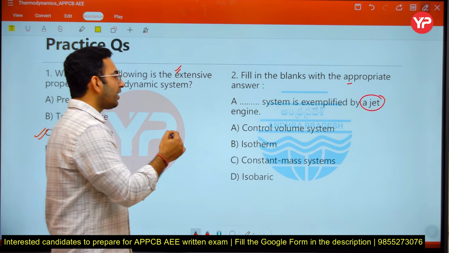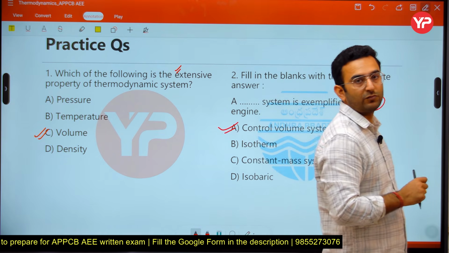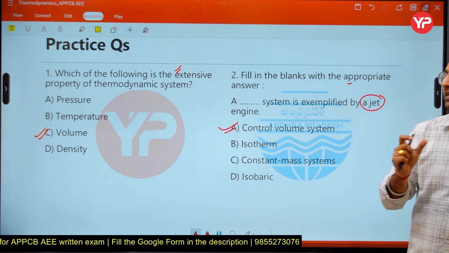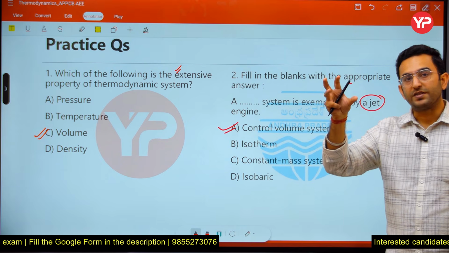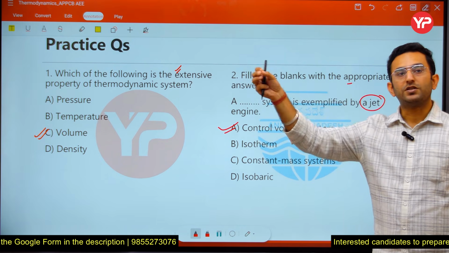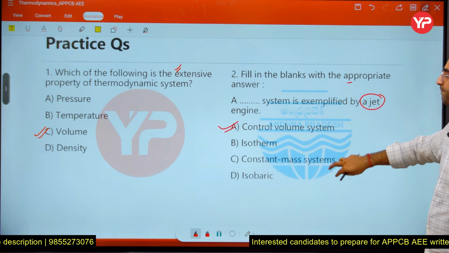In the case of an open system, what do we define? We define a control volume. Remember that. Why am I considering it an open system here? Because we are adding fuel into the system, the fuel is getting burned and exhaust is taking place. So continuously, mass transfer is taking place here.